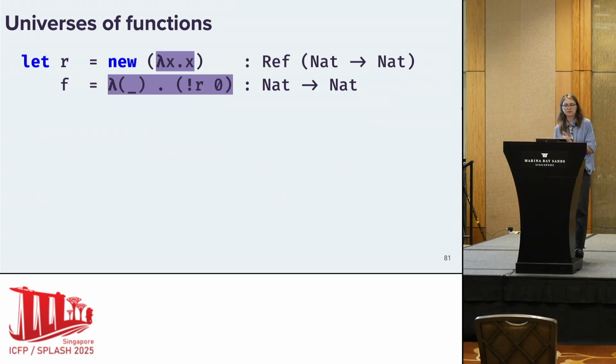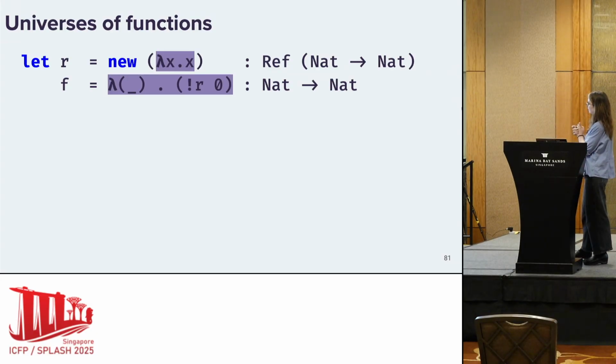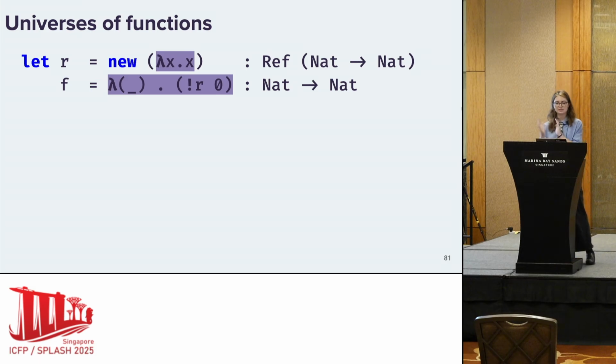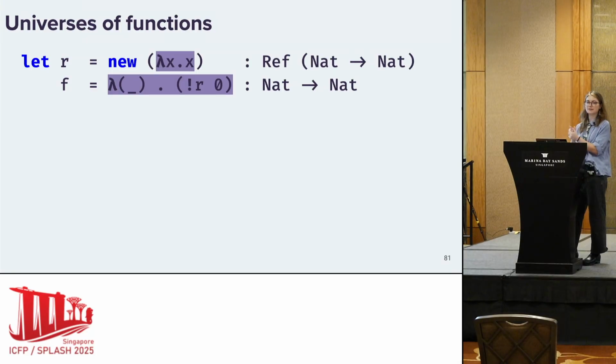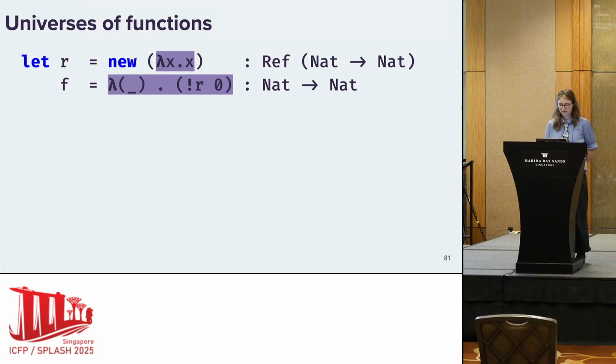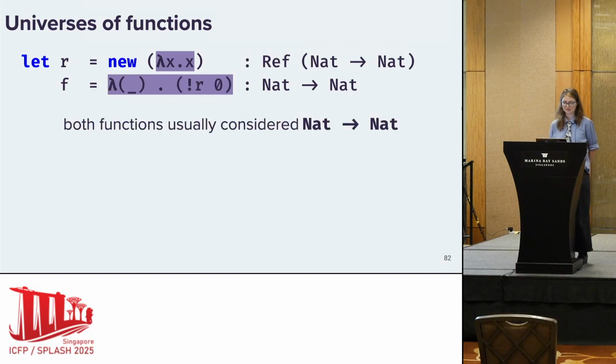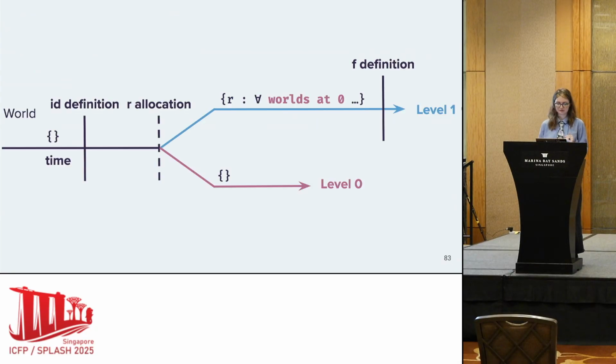Now, popping back out, thinking about the universe of functions. Here I have a completely new program. Here I'm going to allocate the identity function in the reference R. And then I'm going to have f rely on that allocation R again, but we're going to apply whatever function is in there to just the nat 0. Based on how I've typed this and your knowledge of type systems, you might think both of these functions are usually considered nat-to-nat functions. But now with our distinguishing allocations in our worlds, we see that they have very different semantics.